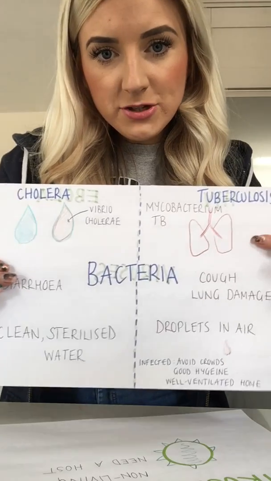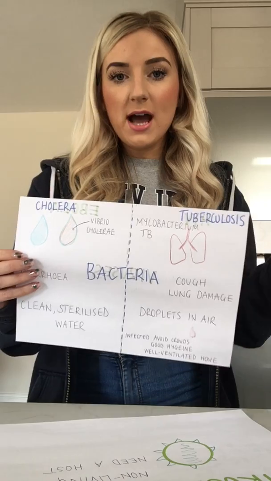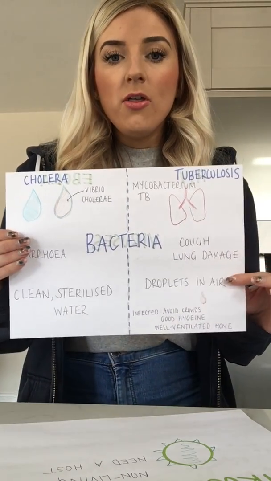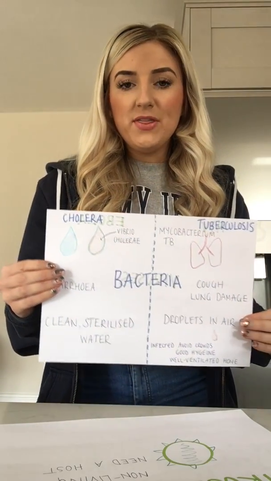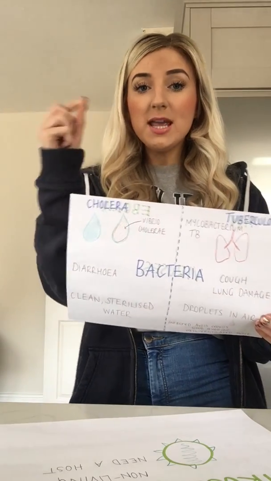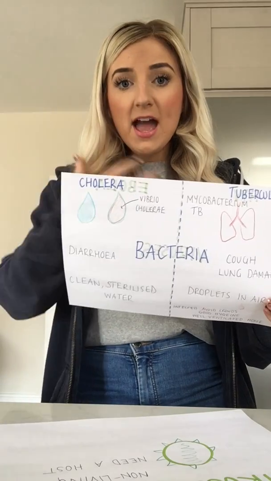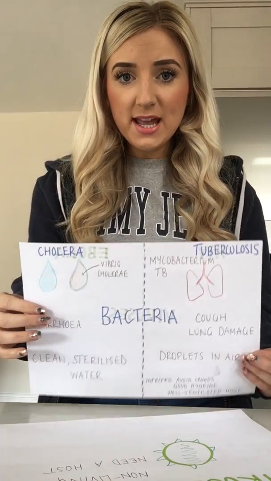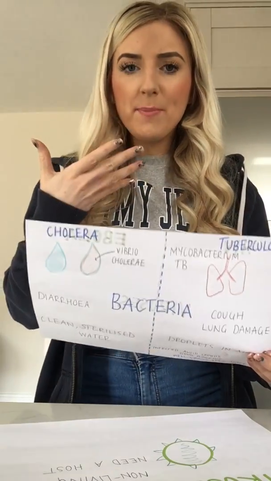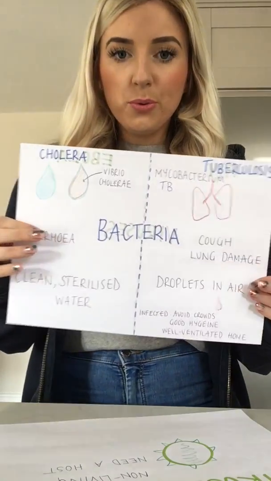You can see by the little picture that it is a disease that infects the lungs, and it causes people to have a really nasty cough and also lung damage. This one is spread by droplets in the air. When somebody coughs and they expel saliva droplets, the TB will be found in those, and it can travel in the air, and it's then inhaled by somebody that's uninfected, and that's how it spreads. When that person inhales those droplets, it'll put the TB in their own lungs, okay?